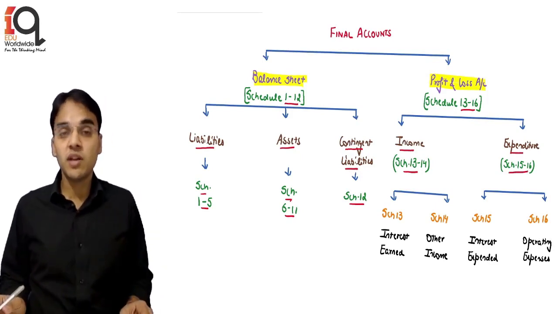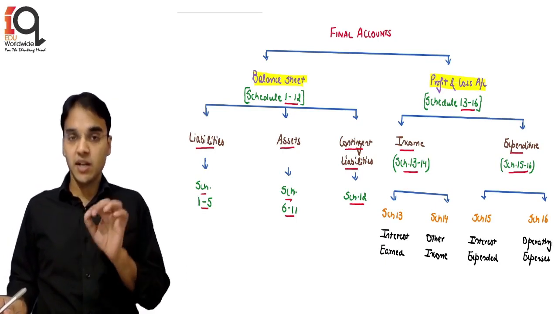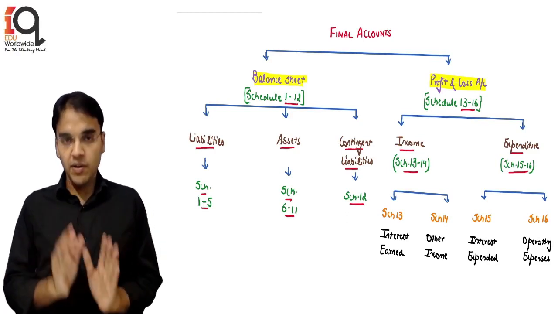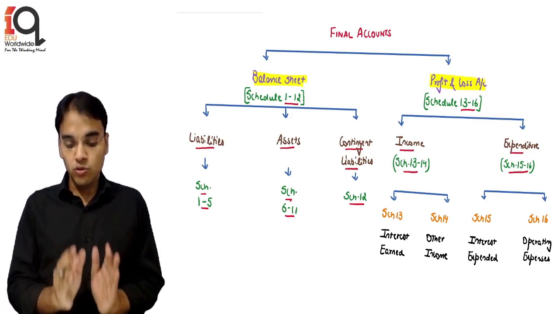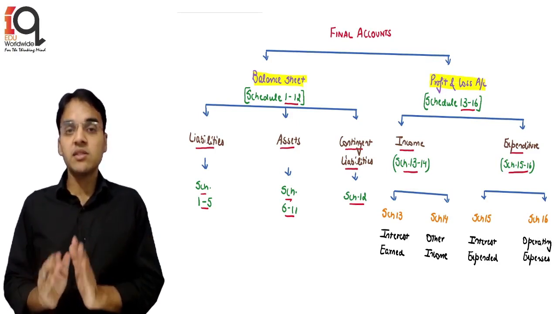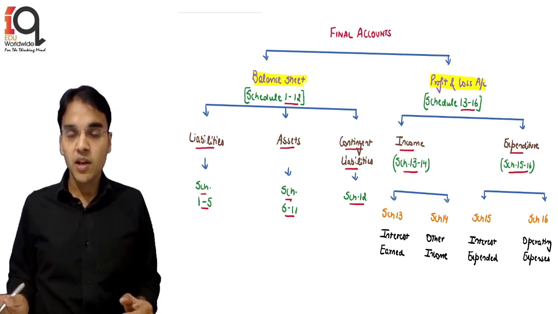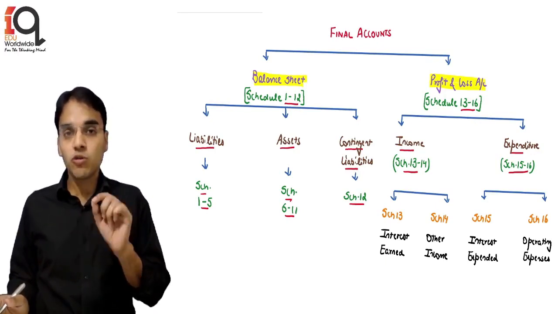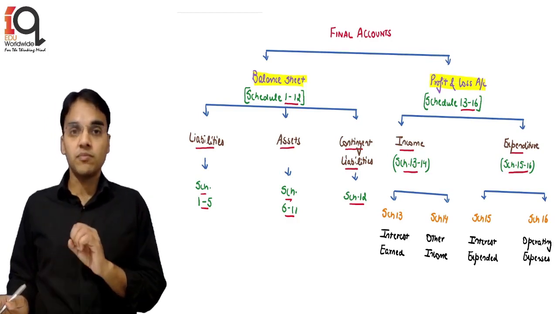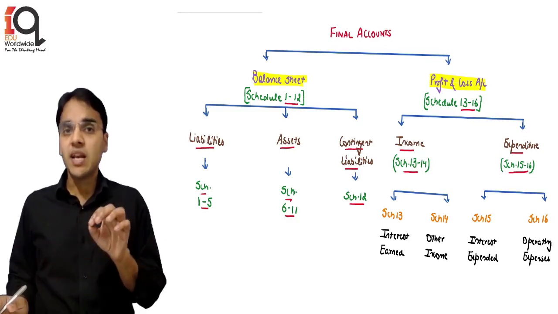The most important thing from the examination point of view is the making of the P&L account, and we are going to discuss the P&L account in detail in this video, students. I will go through the balance sheet format also, but that will be later on, because the important thing is the making of the P&L account, for which we are going to do the maximum questions as well, because the maximum chances of a question coming in the examination under this final accounts concept is the making of the P&L account. We will do certain questions on the balance sheet too, but that has actually very little relevance.